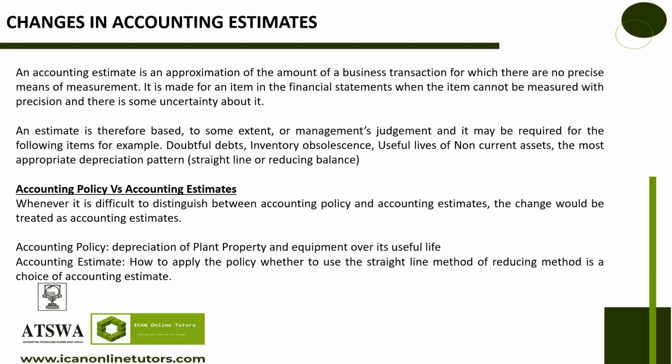in our income statement to reduce our income at the end are just estimates. So an accounting estimate is an approximation. It's not the exact. It's an approximation of the amount of a business transaction where there are no precise means. An estimate is therefore based, to some extent, on management's judgment. It is management that will say, well, this is what we want to use.